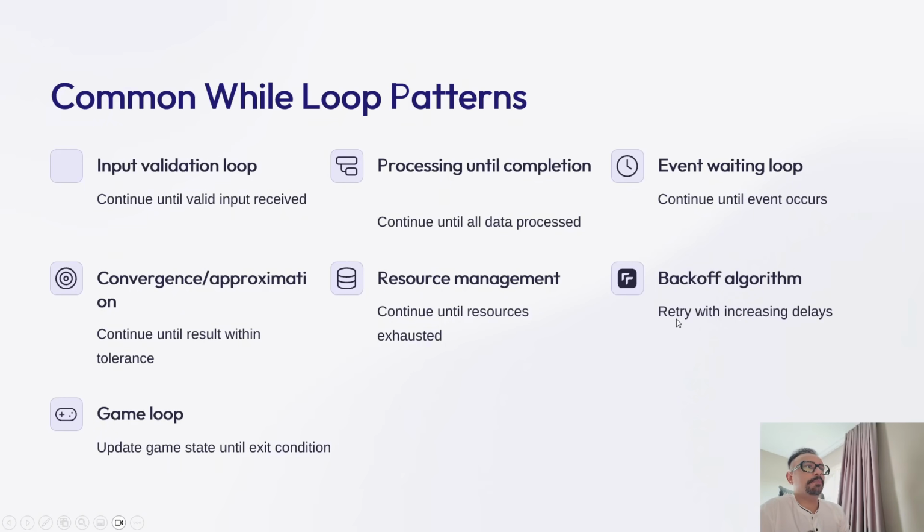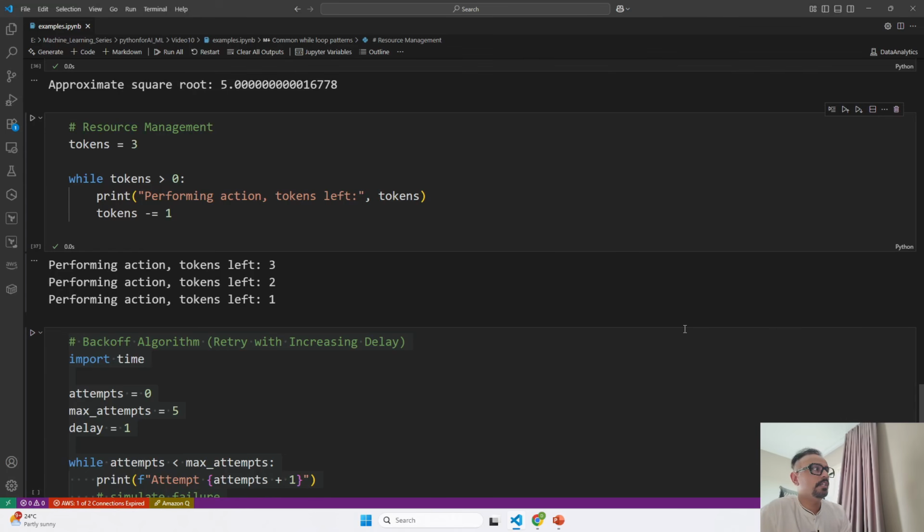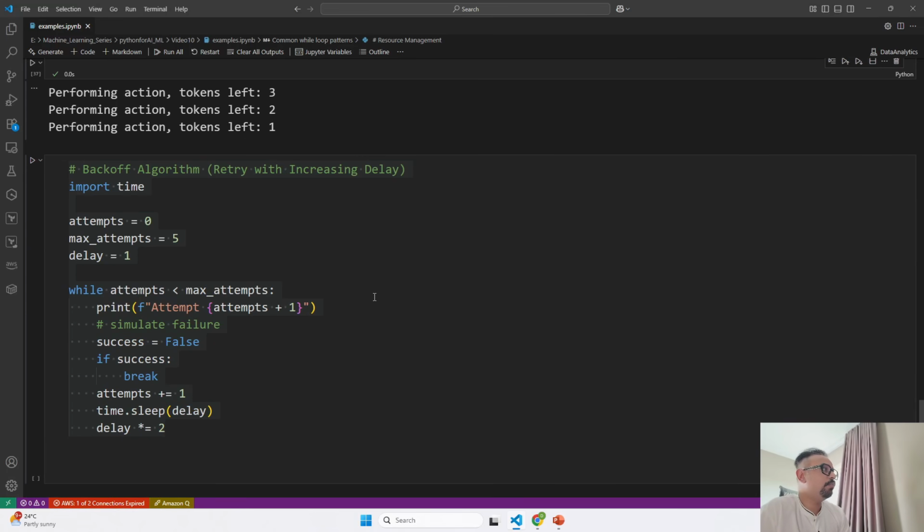Now, the next one is the backoff algorithm. In this, we retry with increasing delays. The system tries an operation multiple times, increasing the delay after each failed attempt. Whenever we fail, every time it is going to add a delay. It starts with a 1 second delay and goes up to 5 minutes.